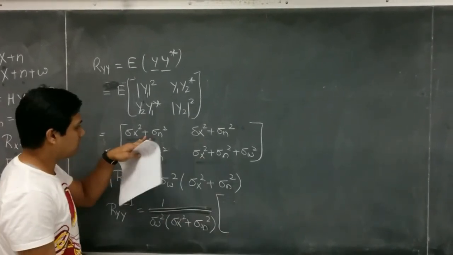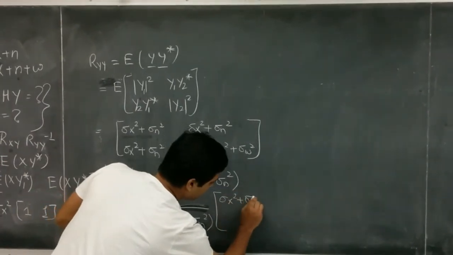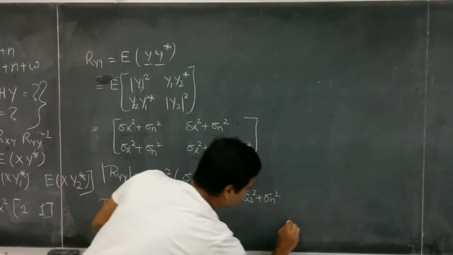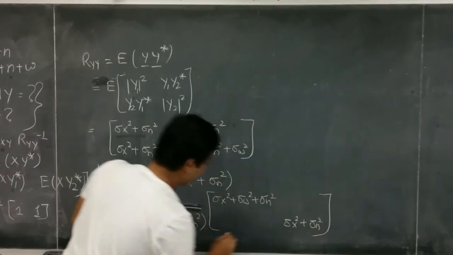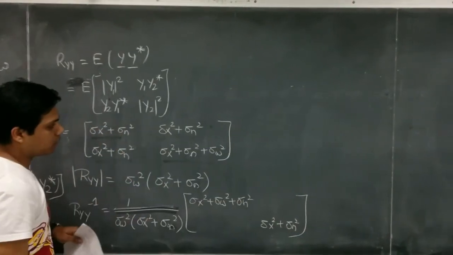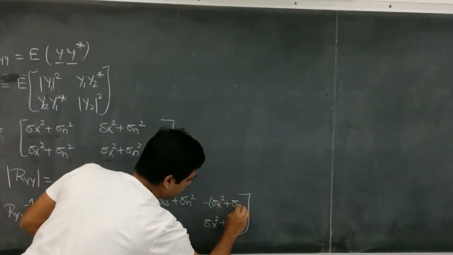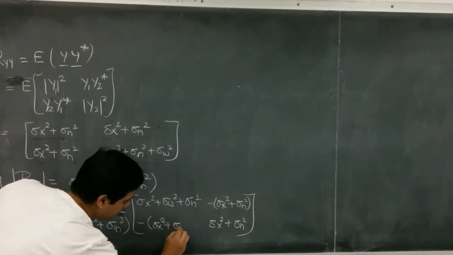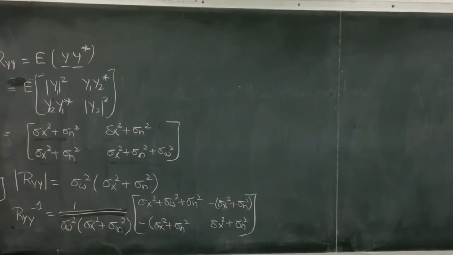So we will swap these two terms, sigma x square plus sigma w square plus sigma n square, and sigma x square plus sigma n square, and these two values will become negative: sigma x square plus sigma n square and sigma x square plus sigma n square. So we have got Ryy inverse.